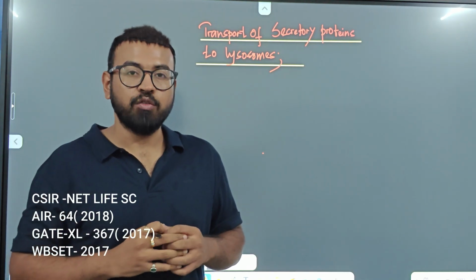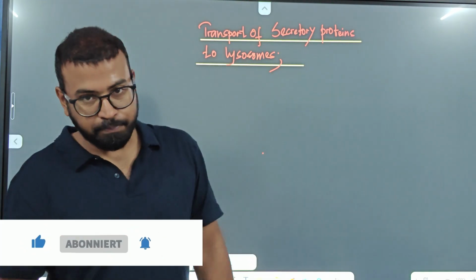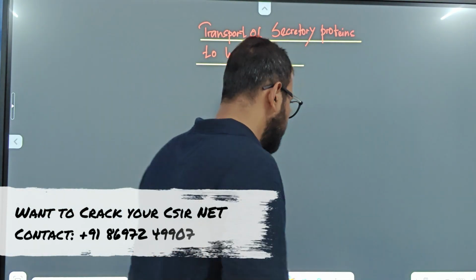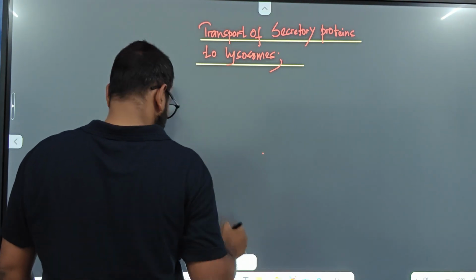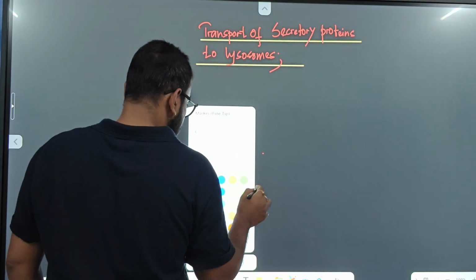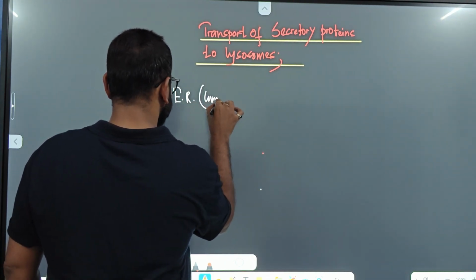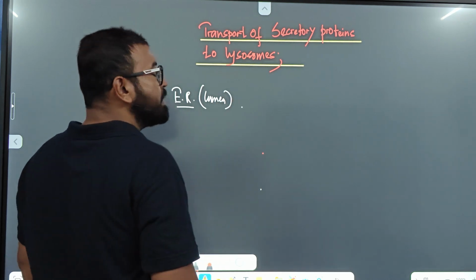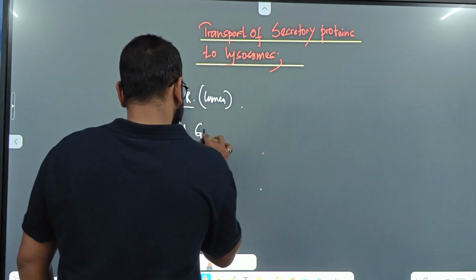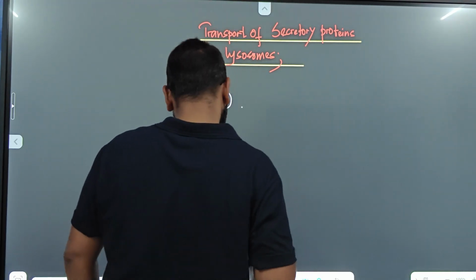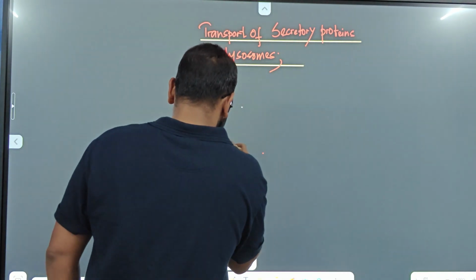In today's topic, we will be discussing transport of secretory proteins to lysosome. Now, we all know that most proteins, after being synthesized by translation within the cytosol, enter the endoplasmic reticulum lumen. Within the endoplasmic reticulum lumen, that protein will undergo certain modifications, and among all the modifications, we know glycosylation is the main.